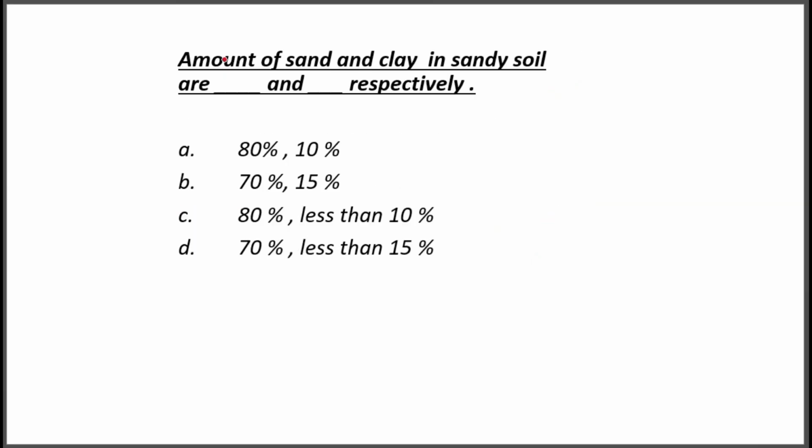Amount of sand and clay in sandy soil are dash and dash respectively. In sandy soil, how much sand and clay is present? So see the options: 80%, 10%; 70%, 15%; 80%, less than 10%; 70%, less than 15%. So here the correct answer is option D, 70%, then less than 15%. So 70% sand and less than 15 percent clay is present in sandy soil.